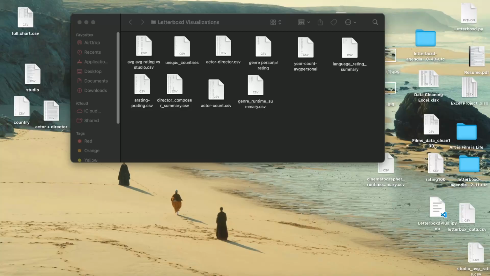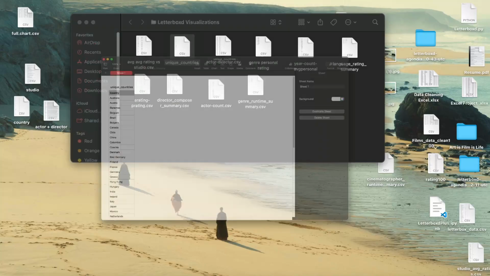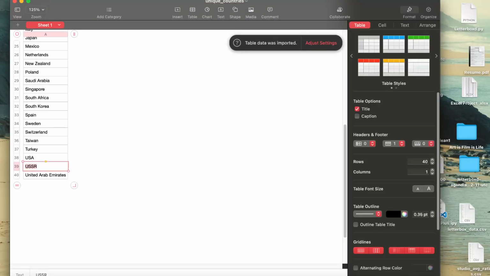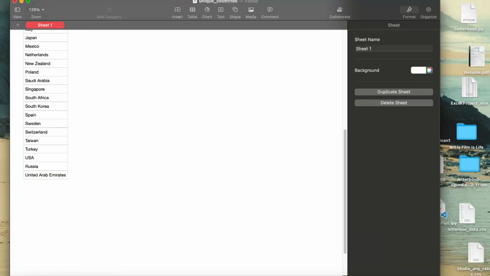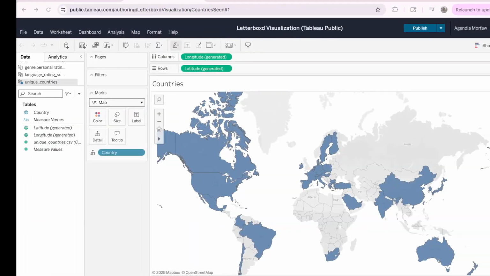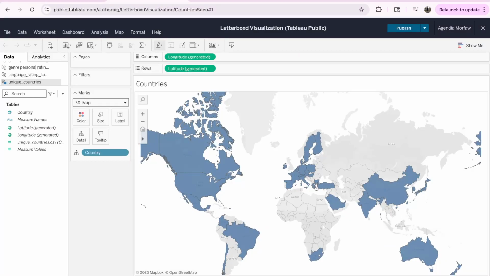Andrei Tarkovsky's Stalker on Letterboxd is listed as USSR, and I thought Tableau would just see USSR and be like, okay, yeah, Russia, I know what you mean, but nope, guess not. So all I had to do is change it to Russia, and then save it, and then redo my chart. But I don't feel like doing that right now. I'll do it later. But yeah, these are all the countries I've seen movies from, except Russia. Just pretend Russia's blue.